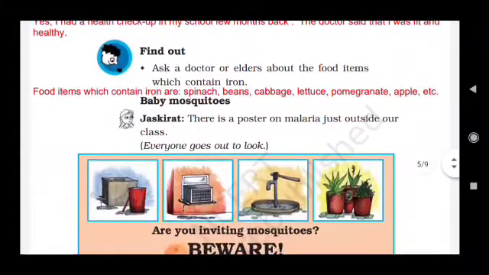Now find out the question: ask a doctor or elders about the food items which contain iron. Just now we have read what the fruits and vegetables are that contain iron. So food items which contain iron are spinach, beans, cabbage, lettuce, pomegranate, apple, etc.